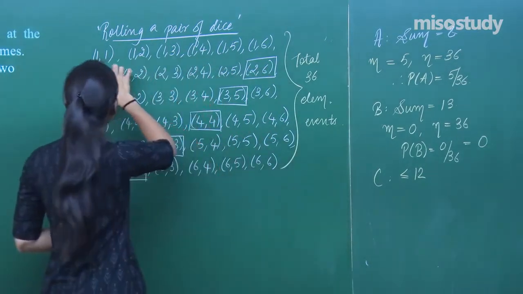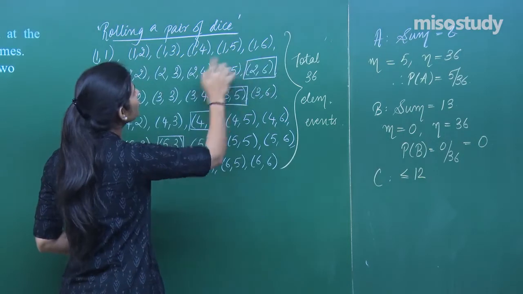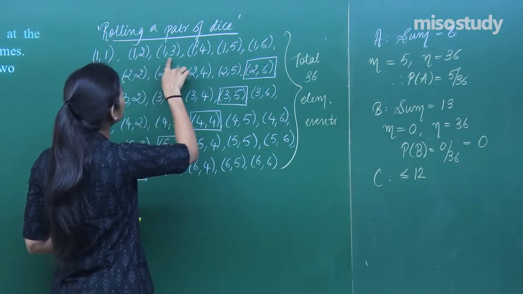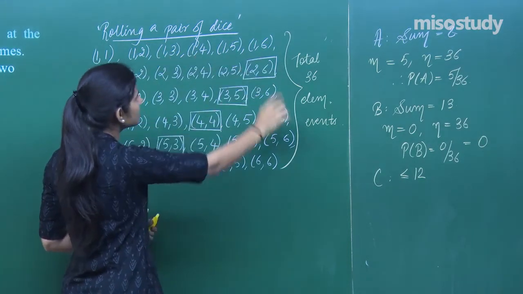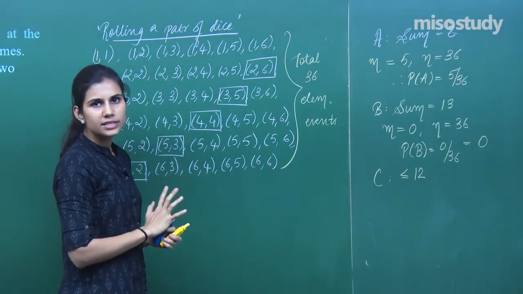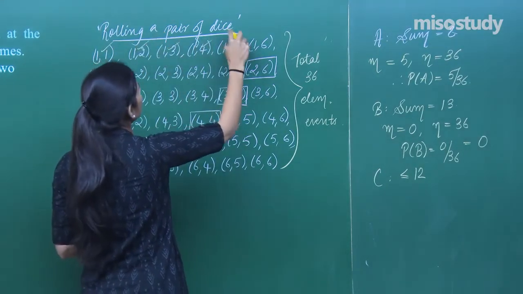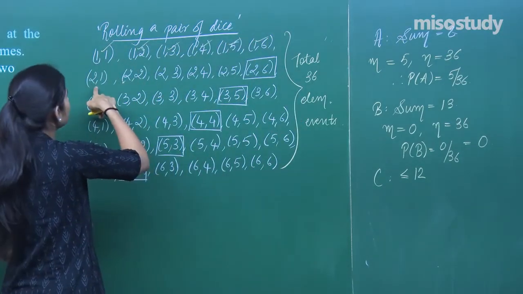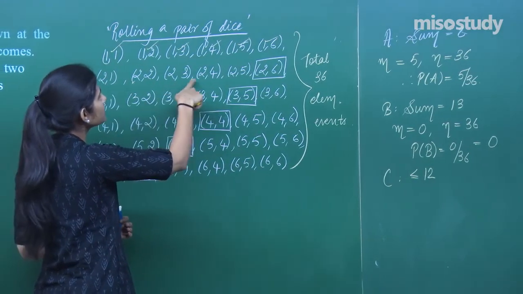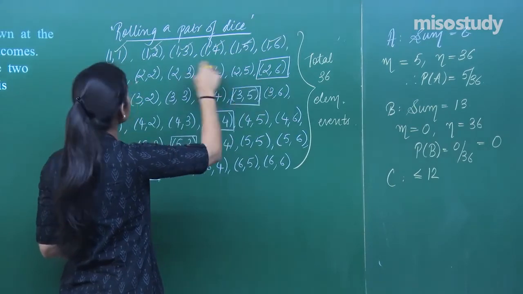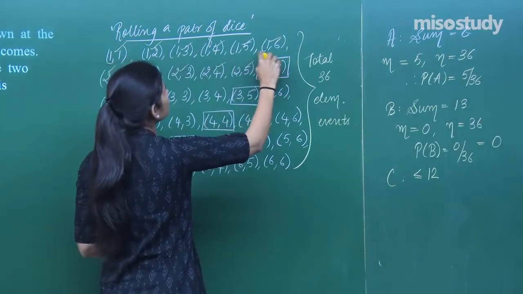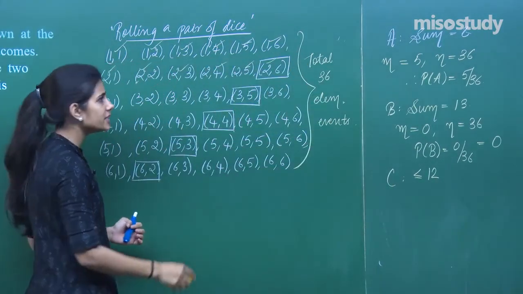Now you can see when you add the two digits in the first row, you're getting 2, 3, 4, 5, 6, 7. So from 2 to 7 is the sum which is less than equal to 12. So all these are favorable outcomes to event C. This sum is 3, sum is 4, sum is 5, sum is 6, sum is 7, sum is 8. All these are less than equal to 12. So even these are my favorable outcomes to event C.